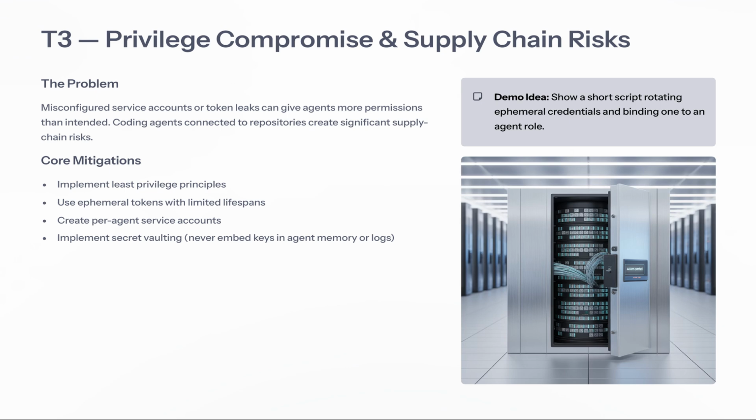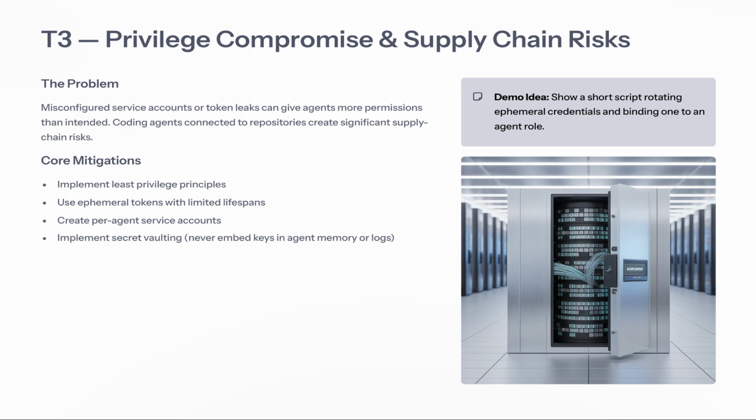Stay tuned. Building on our previous discussion about tool misuse and deceptive prompts, let's now dive into another critical area, privilege compromise and supply chain risks. Misconfigured service accounts or token leaks can inadvertently grant agents more permissions than they should have. This is particularly concerning when you consider that coding agents often connect to repositories, introducing substantial risks into our supply chain.